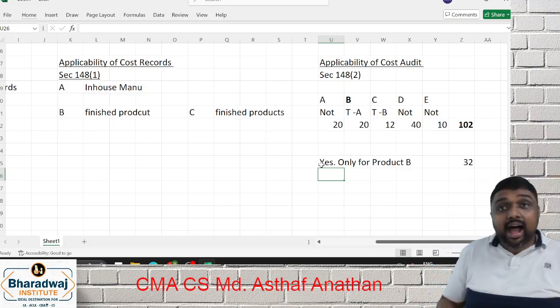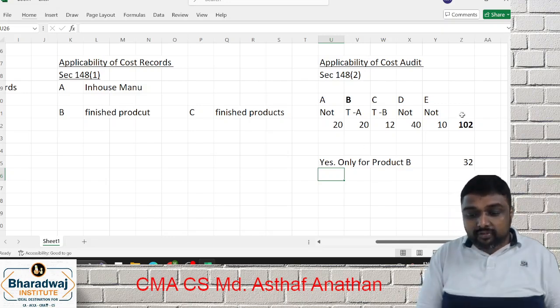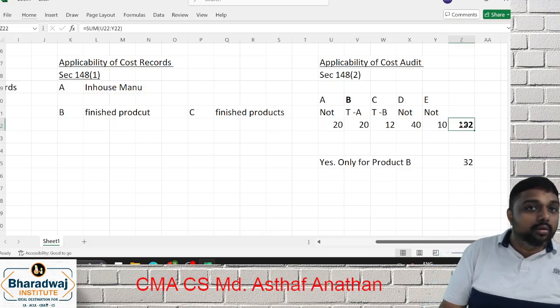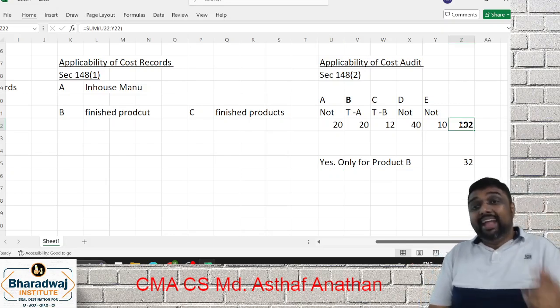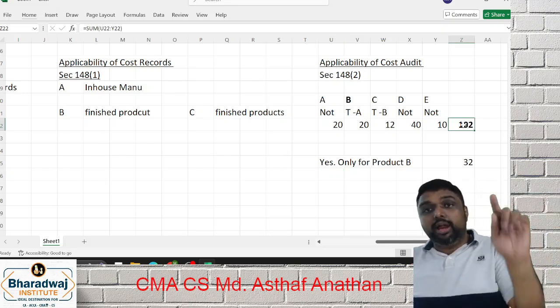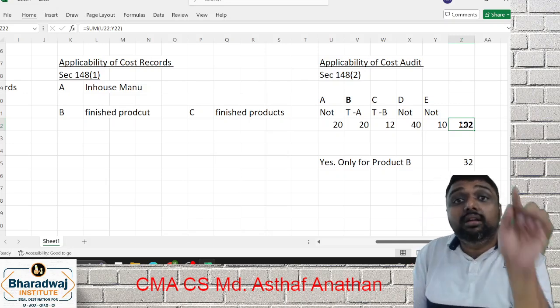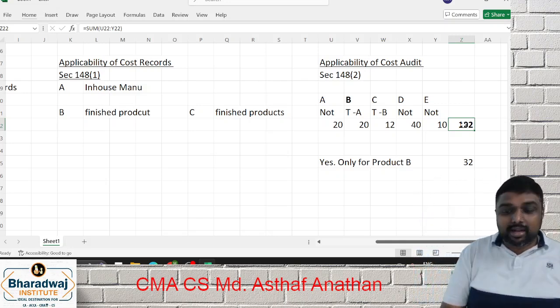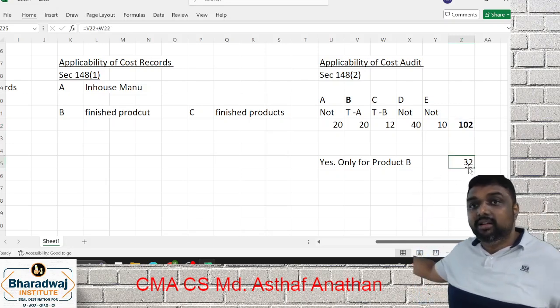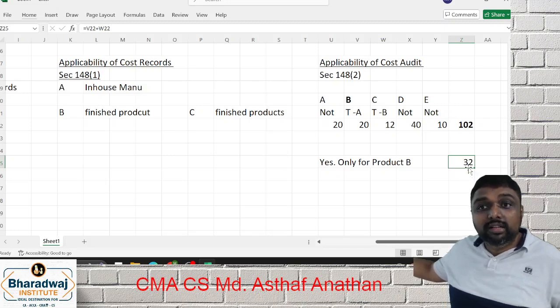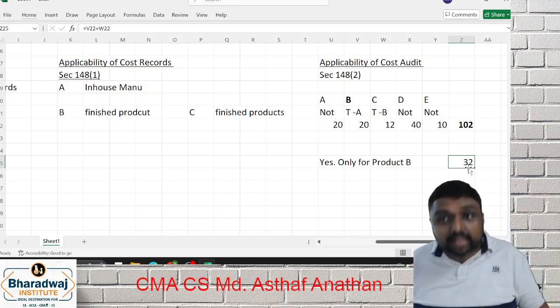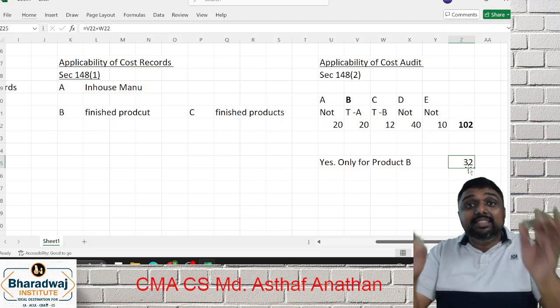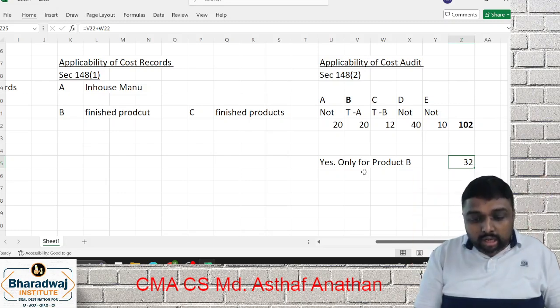Is it 100 crore or more? Yes. Aggregate turnover of individual product exceeds rupees 35 crore or more. What is the turnover covered? 32 only. Is it 35? No. Since it is only 32,